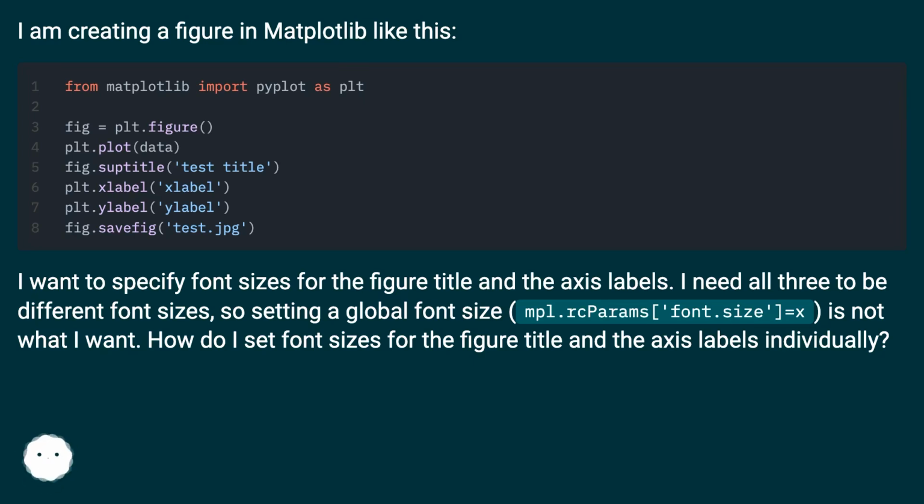I need all three to be different font sizes, so setting a global font size, mpl.rcParams font.size equals x, is not what I want. How do I set font sizes for the figure title and the axis labels individually?